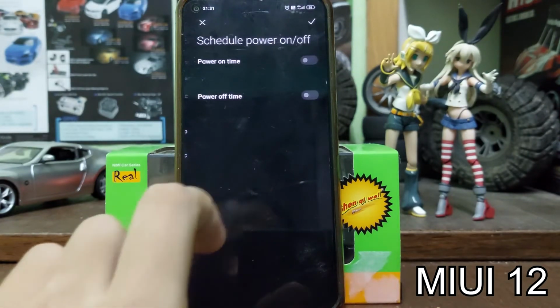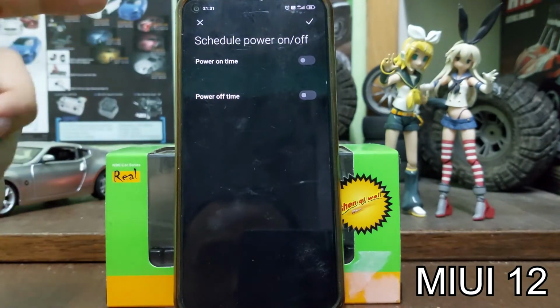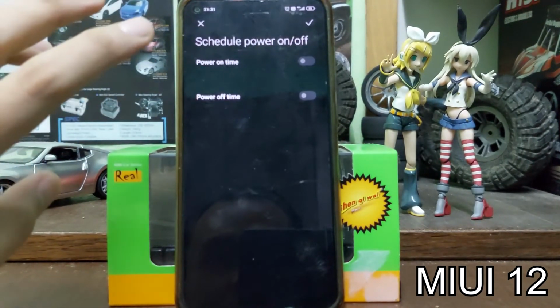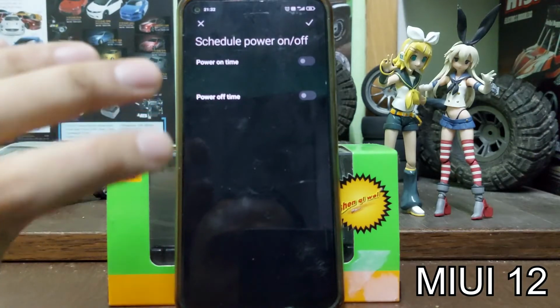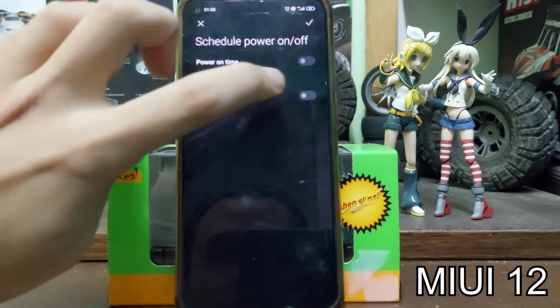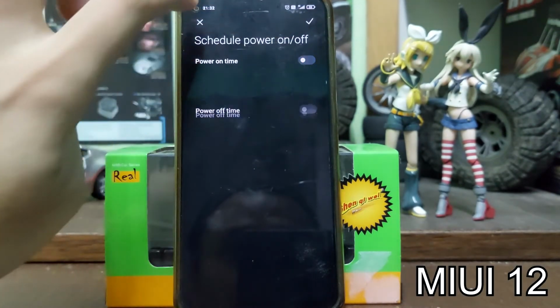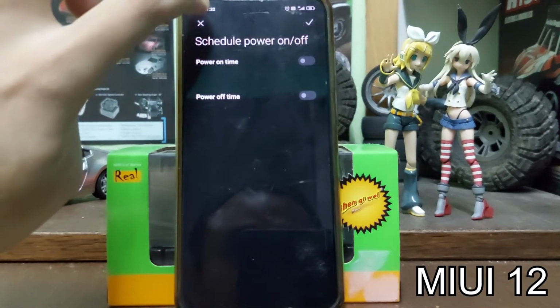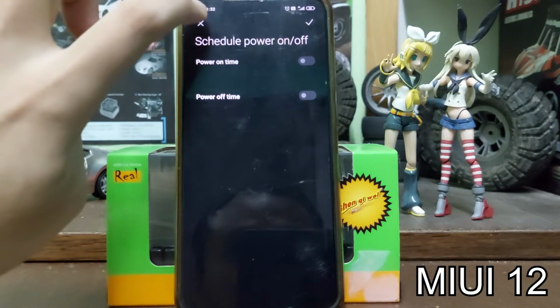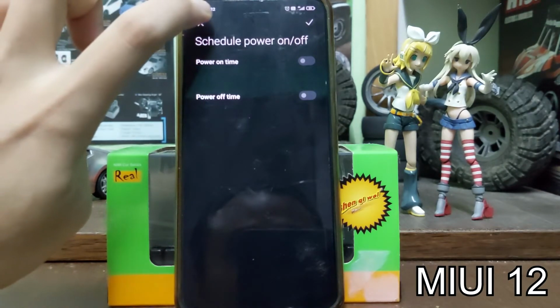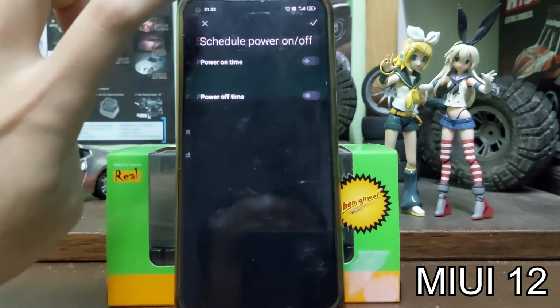Click on it and set the schedule for what time you want your phone to turn on or off. It's basically the same option, and you can also download third-party apps like I showed you earlier.